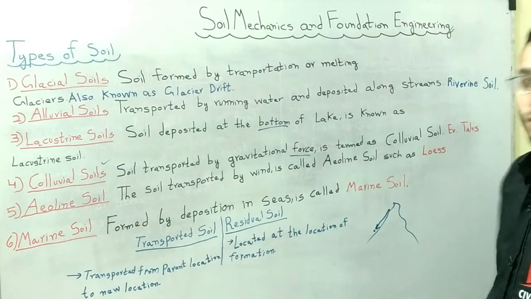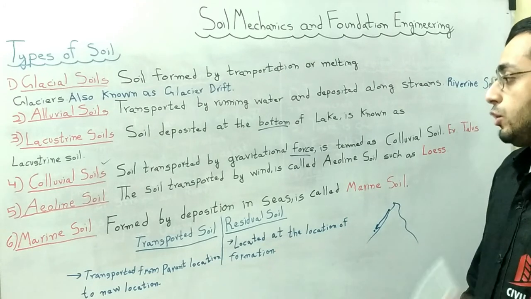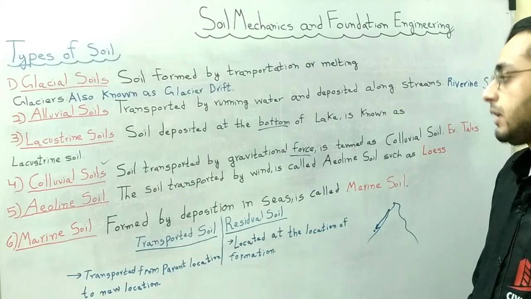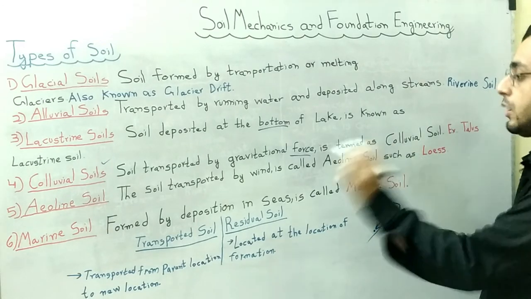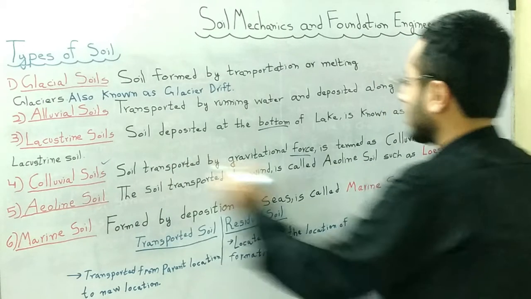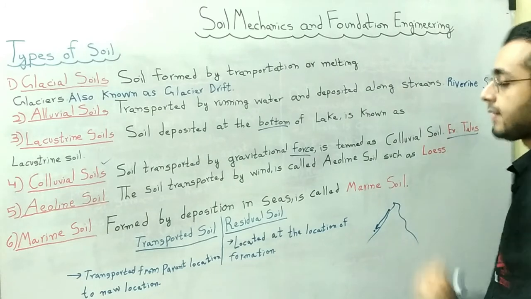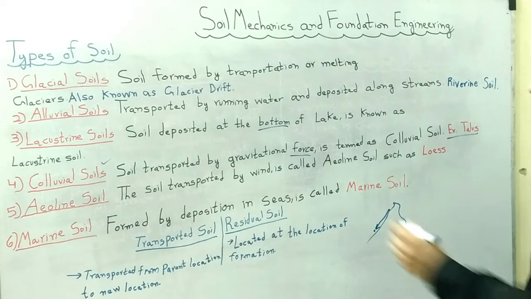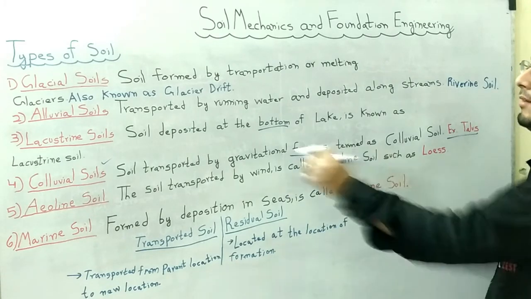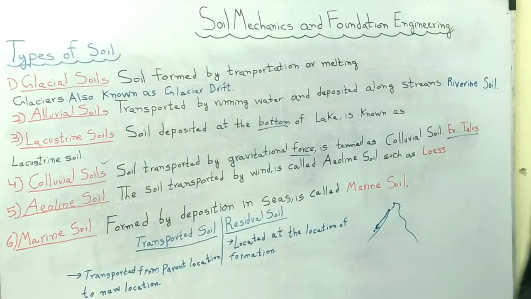Because it is transported by gravitational force. And next, if we talk about the aeolian soil, then it is simple. The soil transported by wind is called aeolian soil, such as loess. Now one thing to remember, that colluvial soil is also exemplified by talus. So talus is an example of colluvial soil. It is a soil which is transported by the gravitational force, hence it is an example of colluvial soils.